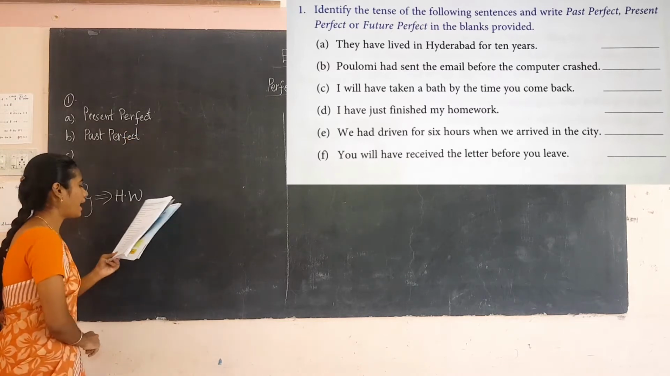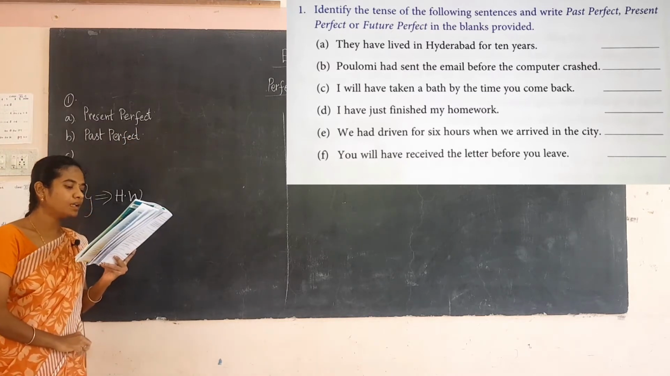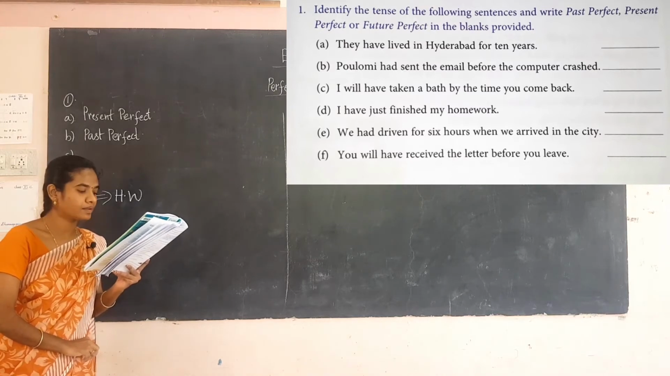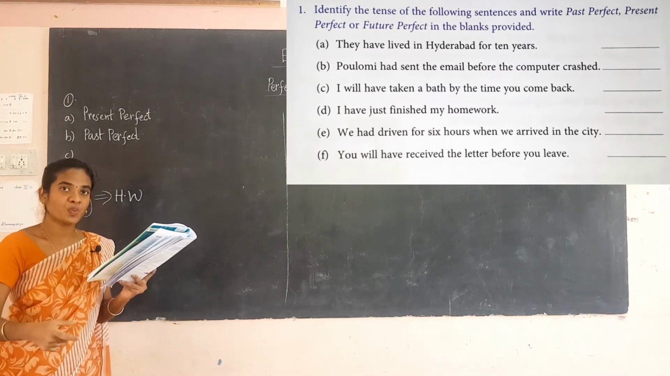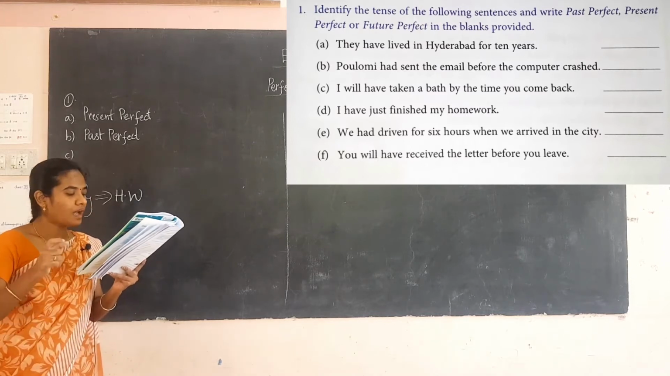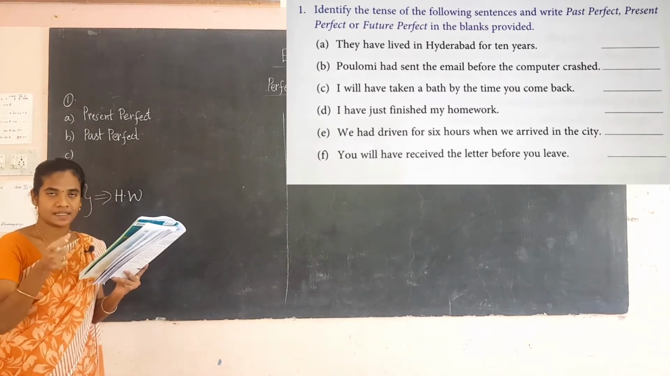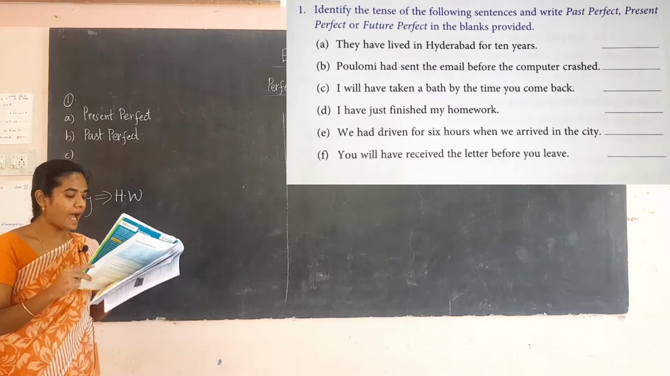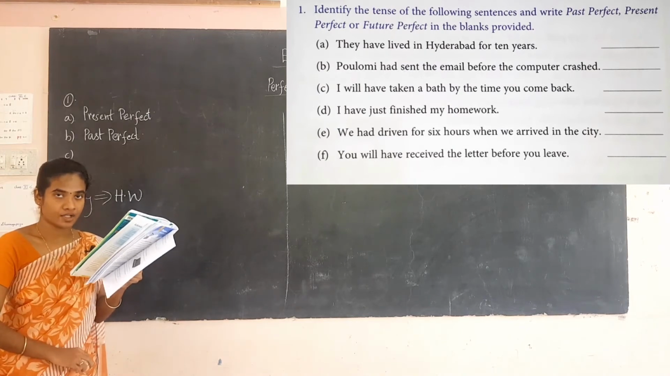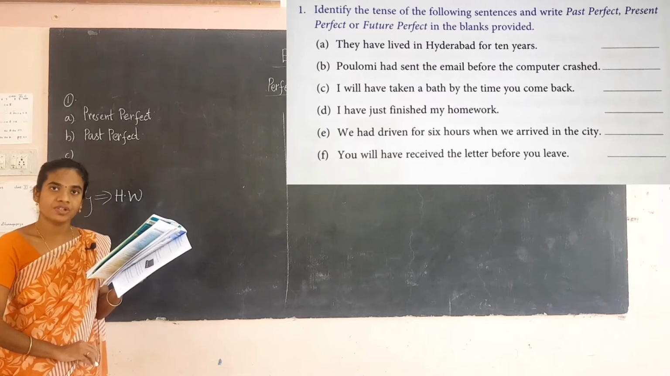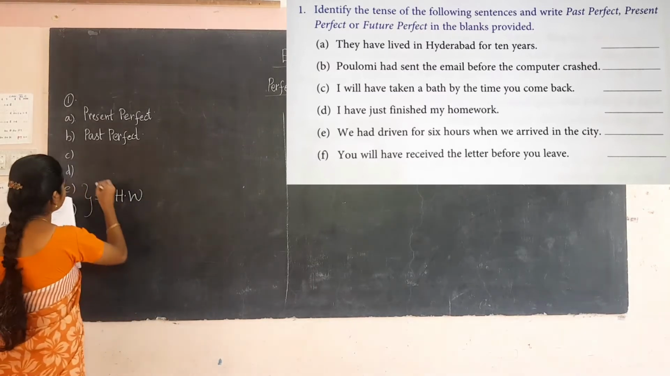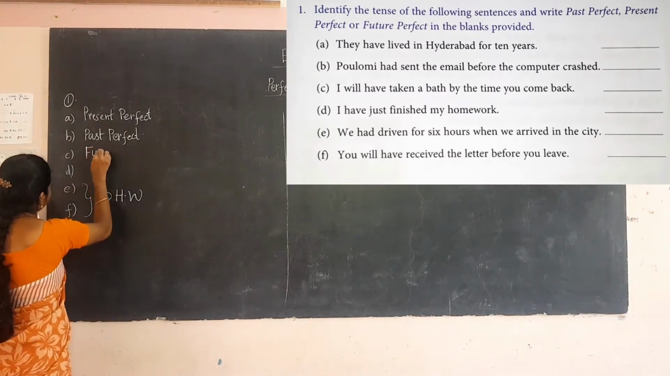The next one: I will have taken a bath by the time you come back. So here it is will plus have plus V3. Will have taken. This is the structure. So will plus have plus V3 comes under the future perfect. So the sentence is in the future perfect.